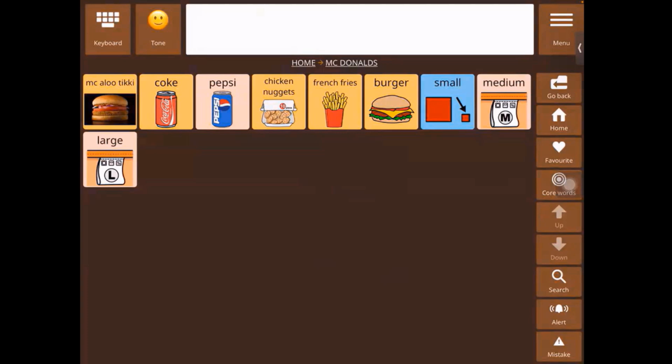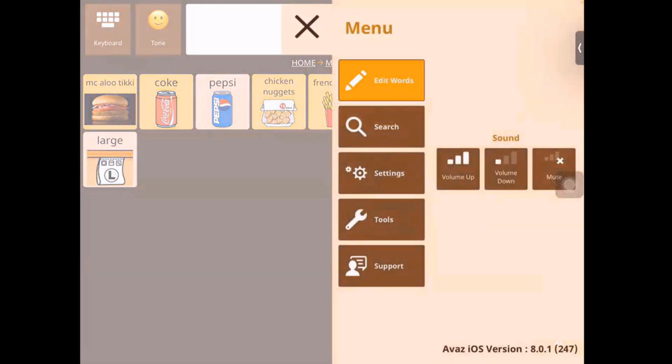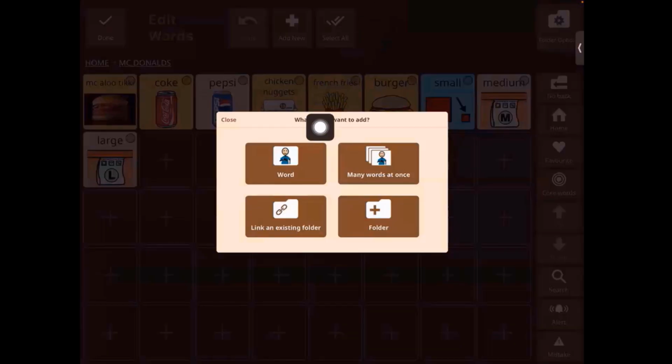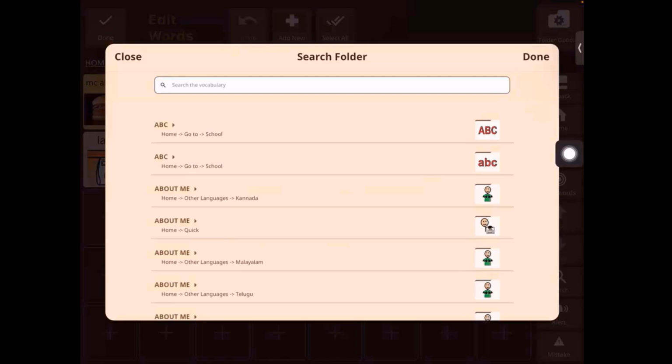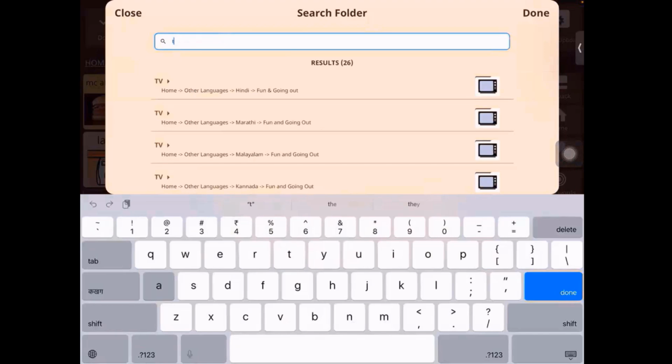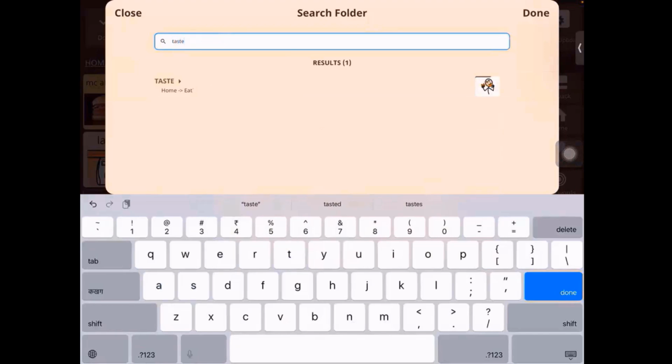So linked folder is something that shows up when you go onto the edit screen. So I'll just take you back there, add new. So we go to add new on the top. And then as you can see, you can add a link an existing folder. So let's say I want to link the taste here, right? Because as I'm eating at McDonald's, I want to talk about taste. That's quite a relevant topic for me when I'm at a restaurant.